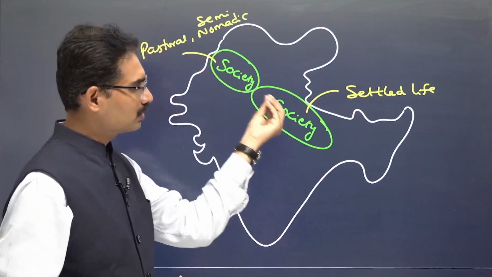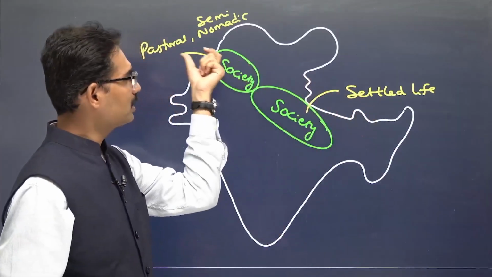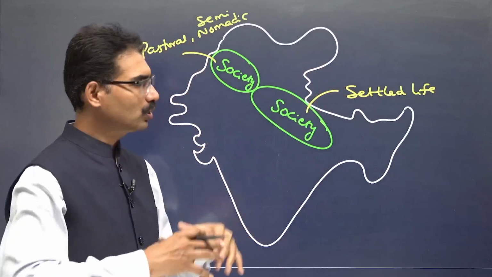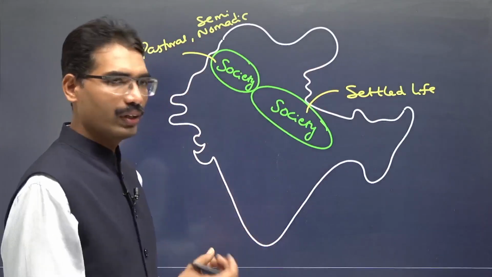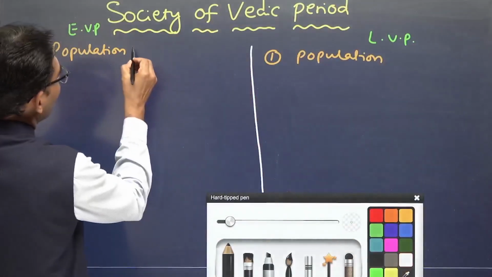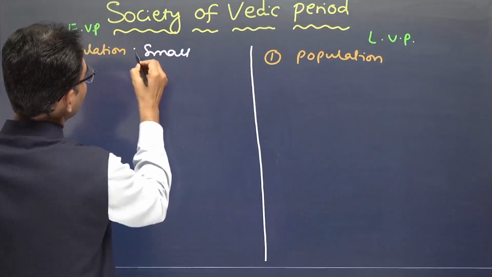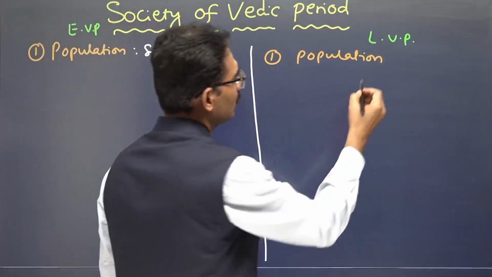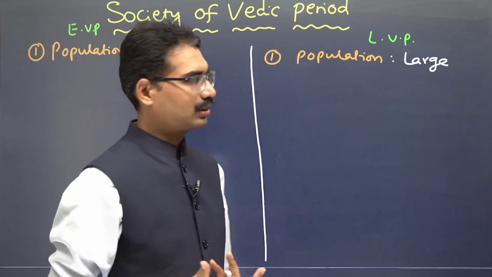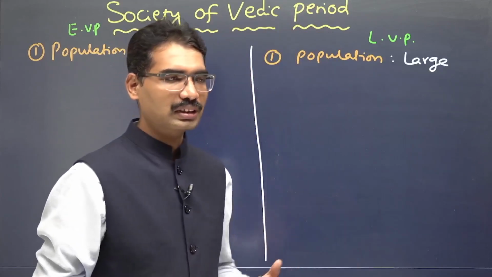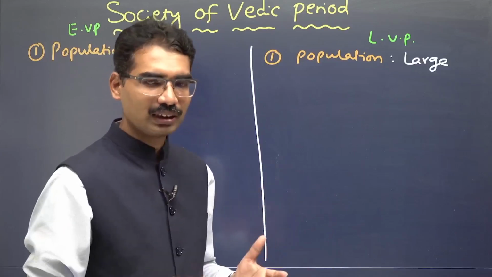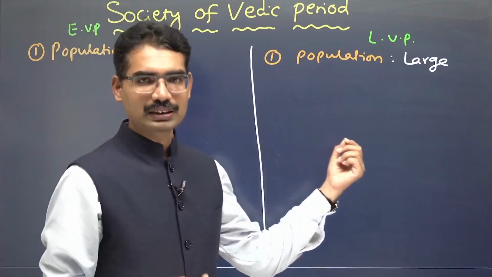Here less population, here more population. This population is also tribal in nature, small tribal groups, and here more tribal groups come together and form one village. In this way, when it comes to this small society, small, and here large population. But we don't have any statistics, because we don't even know exact population size of 200 years ago. Only after census came into existence, then today we are trying to at least estimate some kind of number. That time there is no estimation.